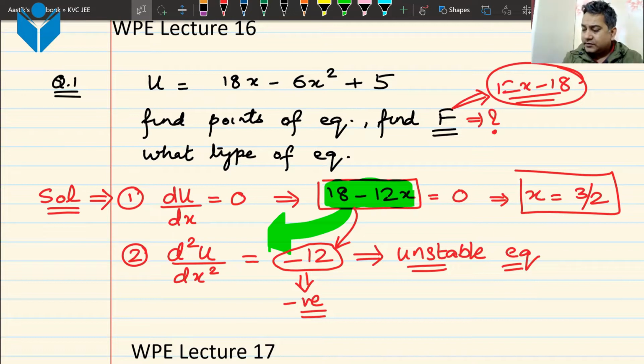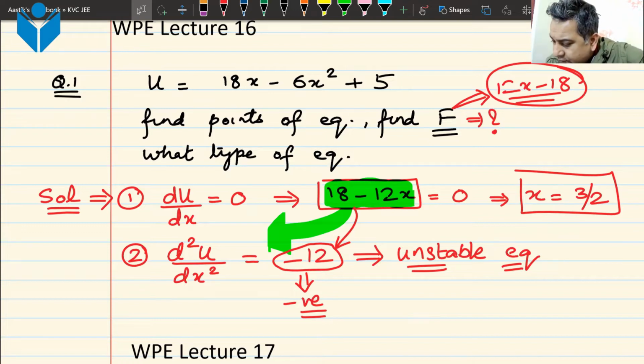In the previous class, as you can see on the screen right now, we only had one point of equilibrium. And if we have one point of equilibrium, well, it could be either stable or unstable.